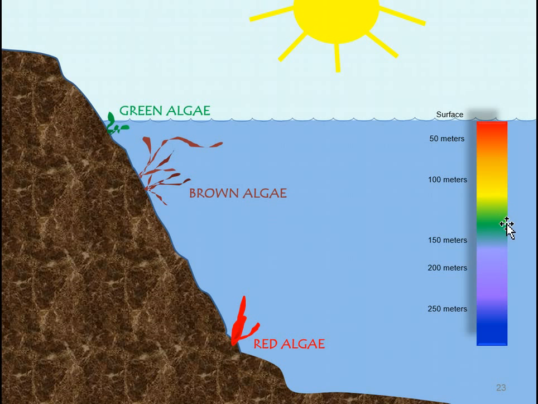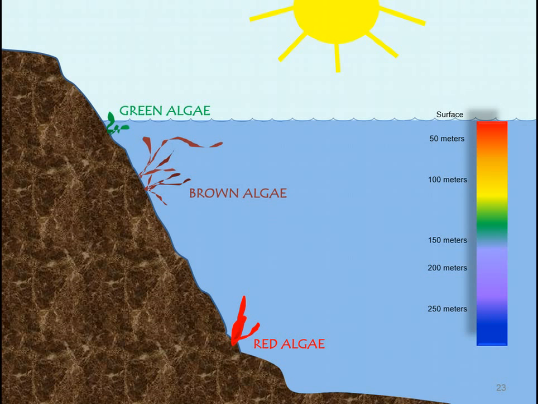Next comes the yellow, the green, the purple violet, and the blue light. The blue light actually is able to penetrate water deeper. So if these algae contain pigments that are able to absorb blue light, then these algae are going to be able to survive in deeper depths of water.